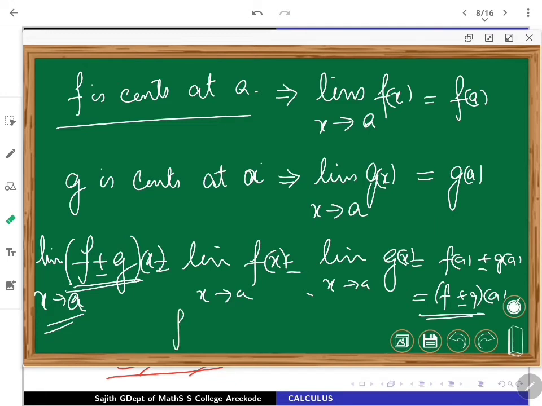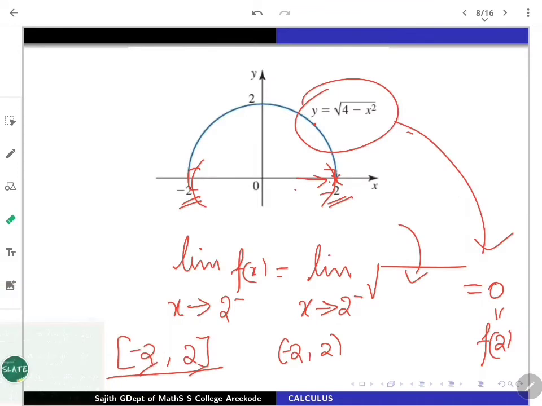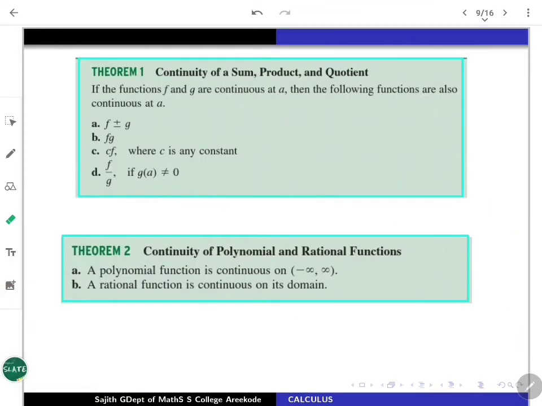In fact, fg is defined as (fg)(x) equals f(x) into g(x). If f and g are both continuous at a, then fg is also going to be continuous at a. You simply write down the proof, take the appropriate limit formula and do that. That's all. So ultimately, continuity is well behaving with this kind of operations. This is the whole summary.